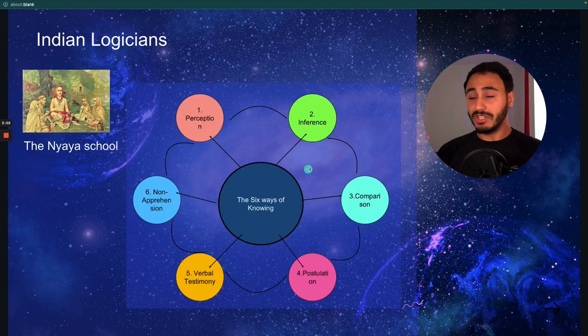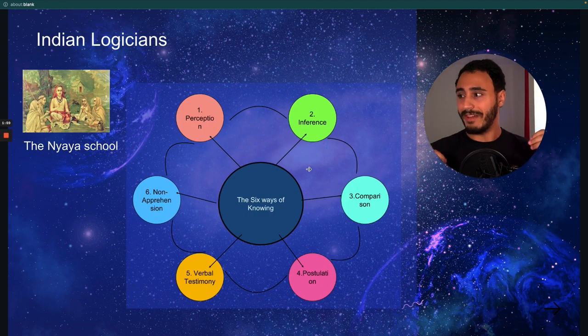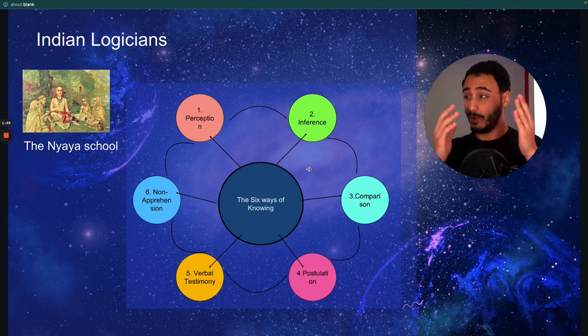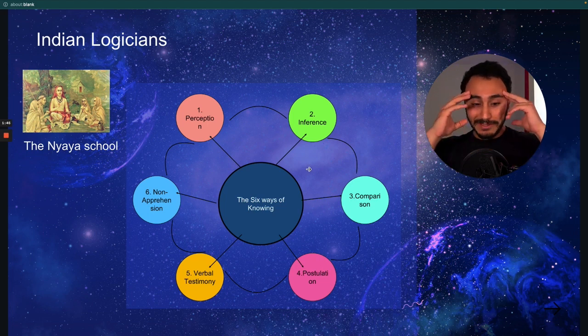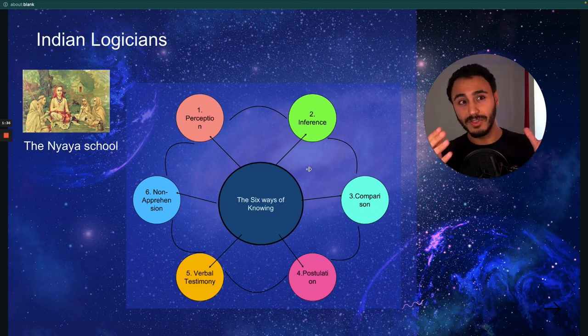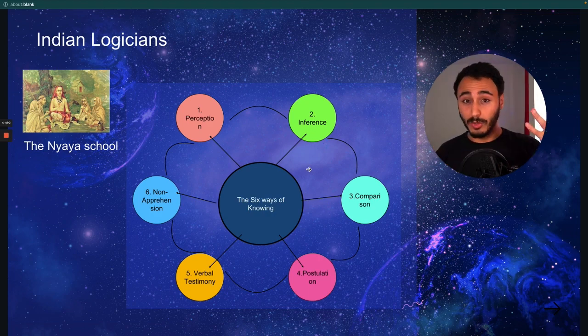So you have the perception, which are like the 5 senses we have. Then we have the inference, comparison, postulation, verbal testimony, and non-apprehension. And this was a smart way. I mean, the thing that always inspires me is how they thought about these simple things and gave them terminologies, which led later for these terminologies to be structured, and patterns were built on these to build what we have today.